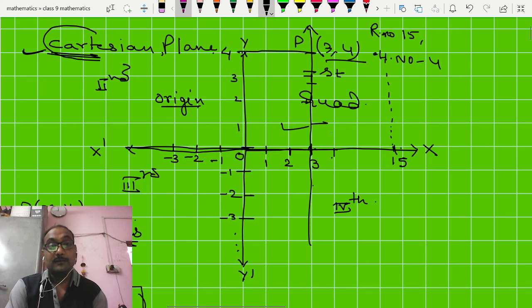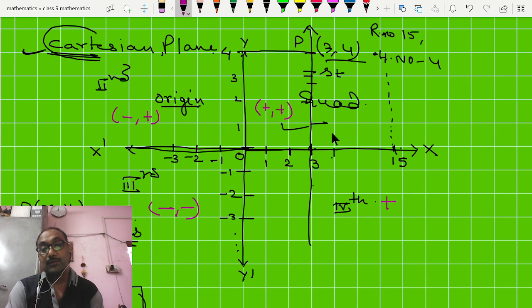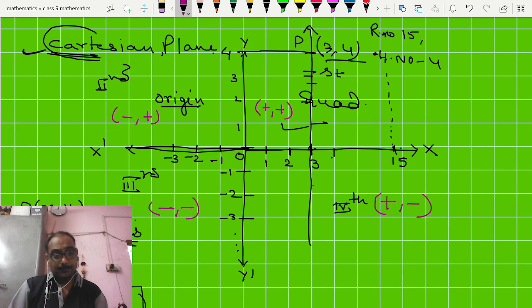See, one more thing, in the first quadrant the signs of both x and y will be positive, but in the second quadrant minus and plus. In the third quadrant x and y both will be negative, and in the fourth quadrant x will be positive and y will be negative. So in this way you can plot a point on the graph paper.